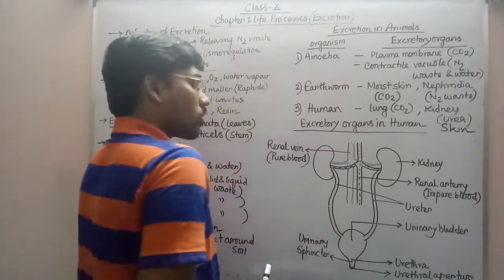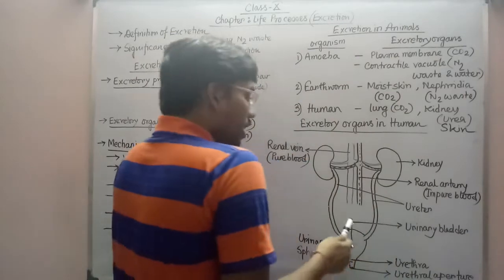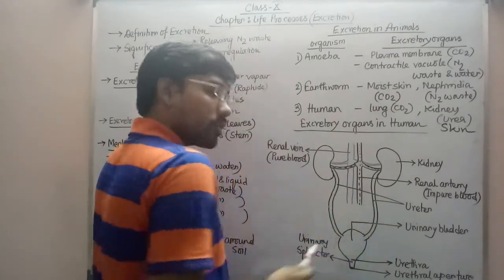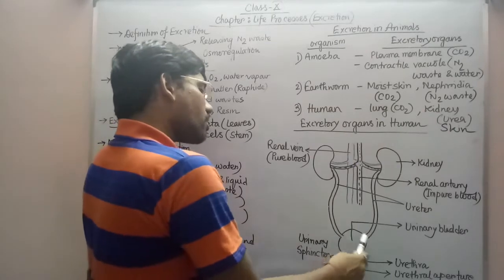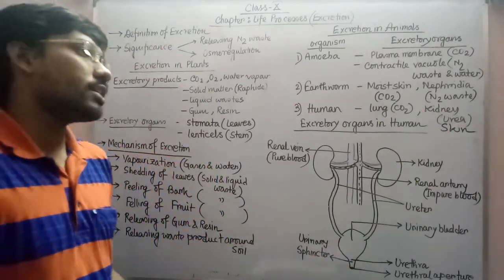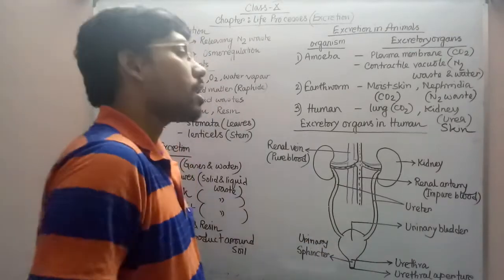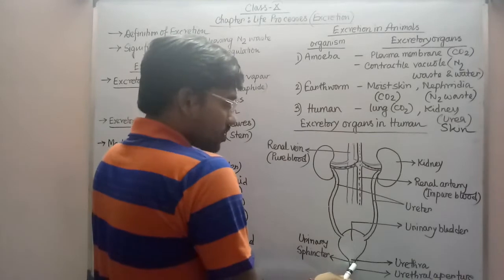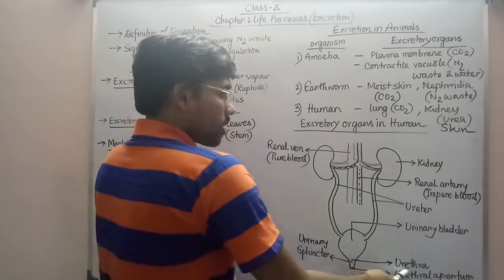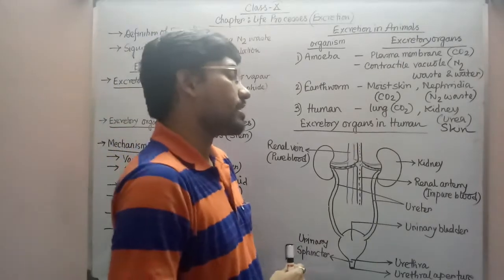These two tubes I am talking about, these are ureters. Ureters are responsible for carrying the urine to the next sac-like structure, that is commonly known as urinary bladder. Keep it in your mind, in the inner wall of the urinary bladder, so many muscles are present which actually get contracted or relaxed according to the quantity of the urine present within it. Now the point is, this specific urinary bladder is opening outside through a channel or through a tube, that is commonly known as urethra or urethral meatus. Meatus means canal, urethral canal also it can be told.